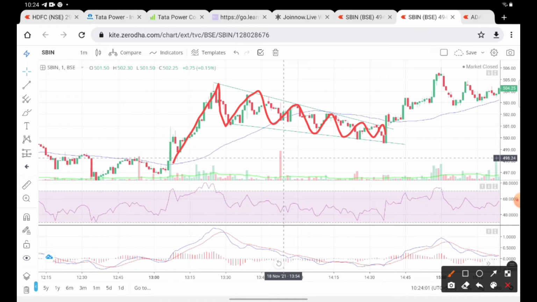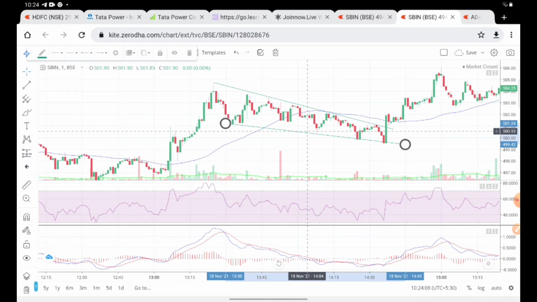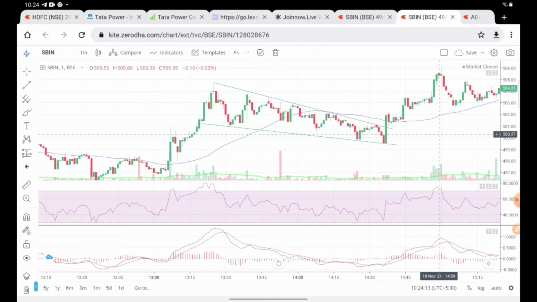Actually, it is a pattern called the wedge pattern, and we'll talk about it in later videos. Now I am saying that while I have lowered the time frame, the trend is clearly visible. So this will help you make a better trade, right?